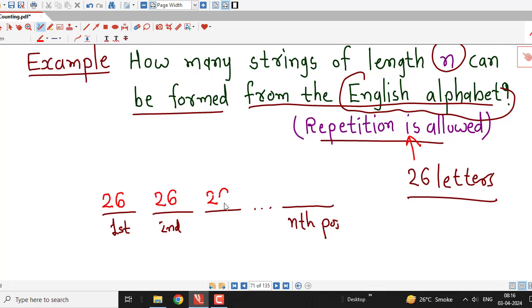Same thing for the third position, and for the nth position also there are 26 possibilities, and therefore we have to multiply all these because we have to fill all the positions to construct a string of length n, and this is up to n times. Therefore we have 26 to the power n strings of length n that can be formed from the English alphabet.